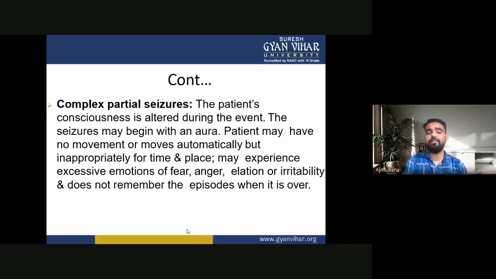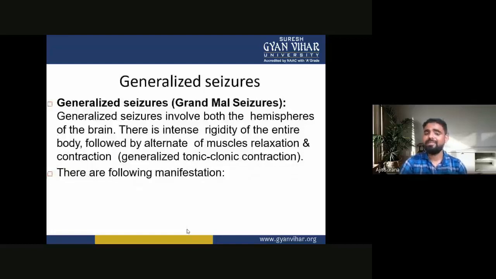In complex partial seizures, the patient's consciousness is altered during the event. The seizures may begin with an aura. The patient may have no movements or move automatically but inappropriately for time and place. The patient may experience excessive emotions of fear, anger, elation, or irritability, and does not remember the episode when it is over. Now, next one is the generalized seizures.